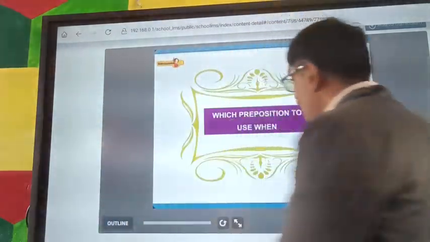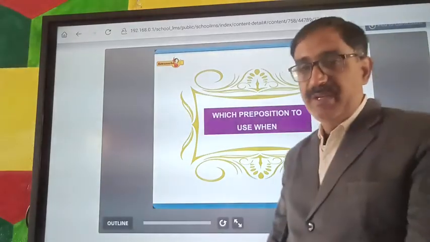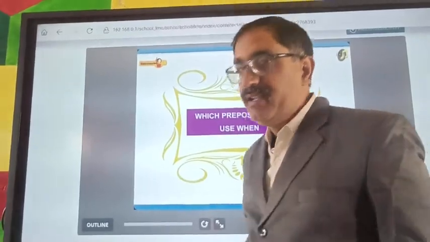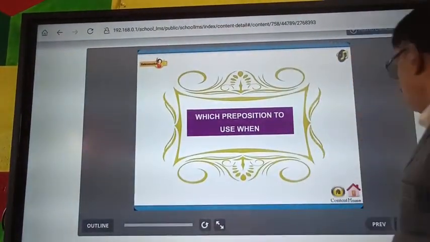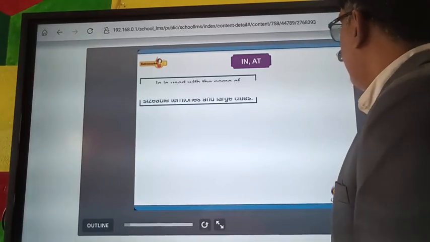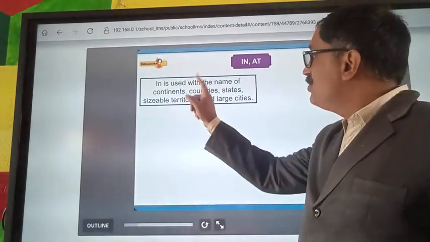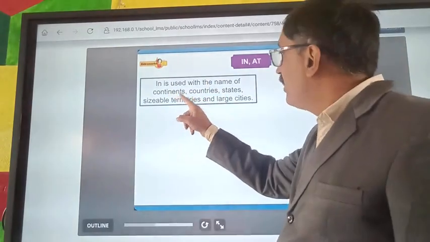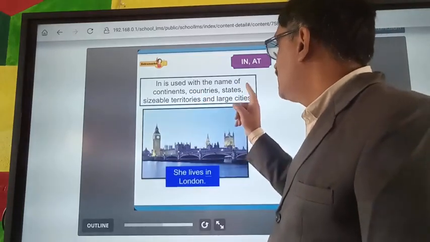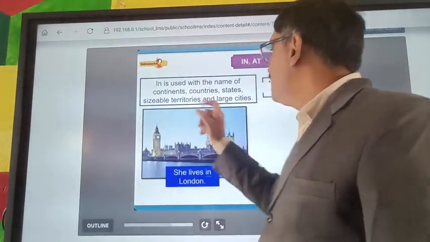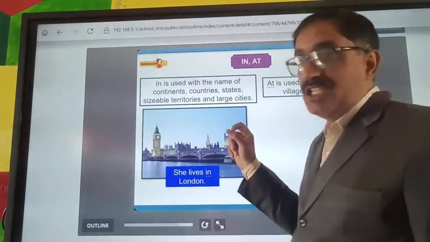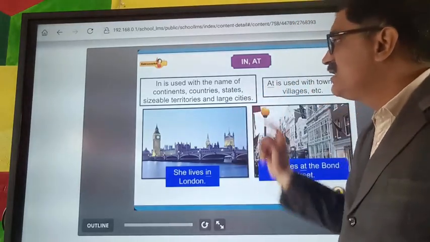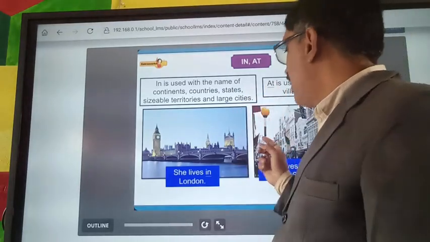Which preposition to use when? Here you will see in, at. In is used with the names of continents, countries, states, sizable territories and large cities.